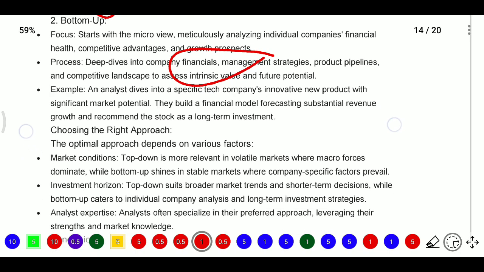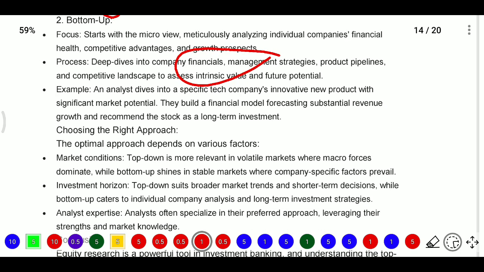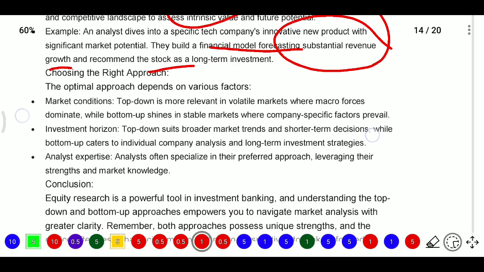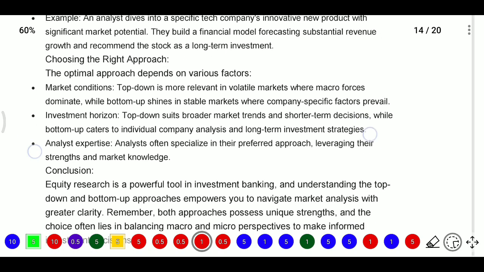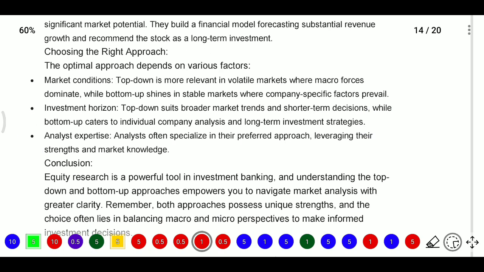For example, an analyst dives into a specific tech company's innovative new product with significant market potential. So they build a financial model forecasting substantial revenue growth and recommend the stock as a long term investment. Here we need to choose the right approach. The optimal approach depends on various factors. The first factor, maybe, is market conditions.